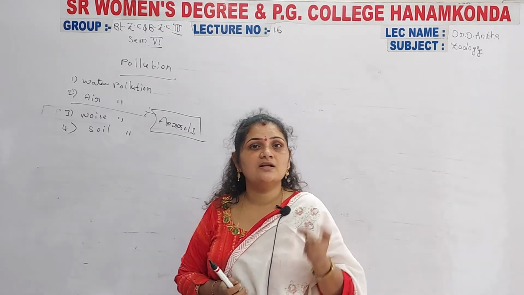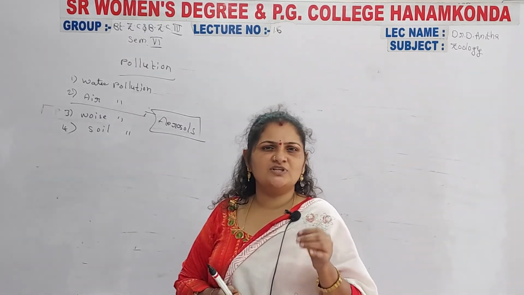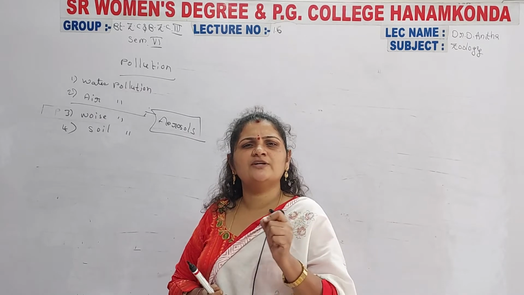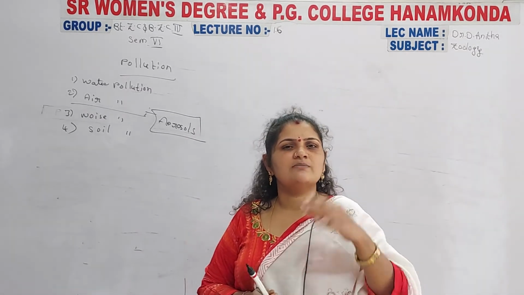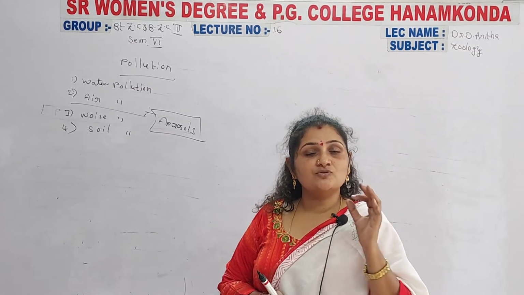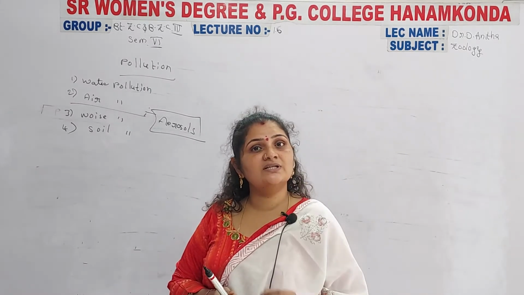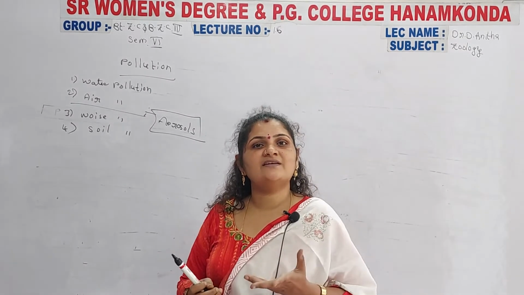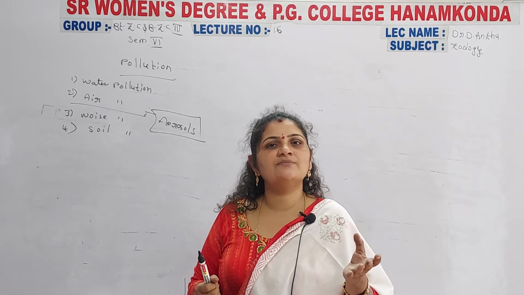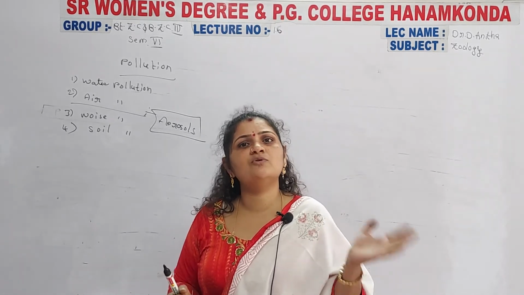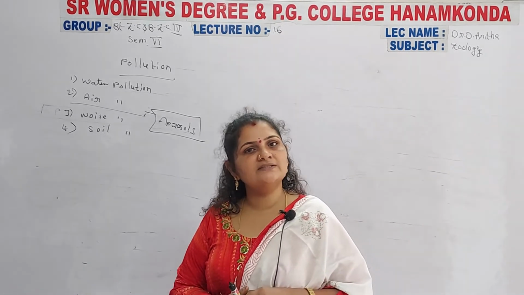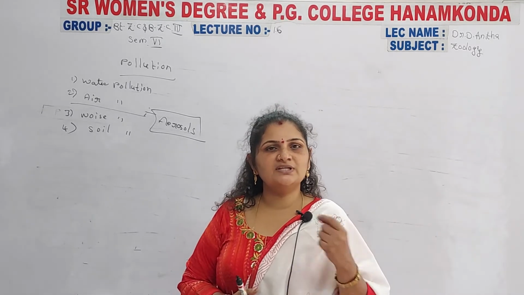Oxygen is only 25 to 28% of the air overall on the earth, and that percentage is decreasing day by day. Why? Because plants are being removed from the earth. Plants absorb a large amount of carbon dioxide during photosynthesis.